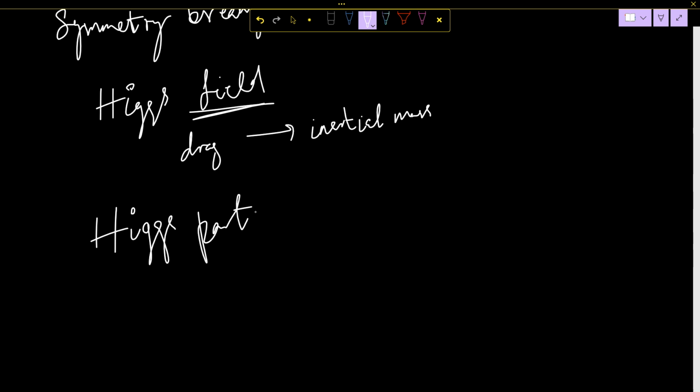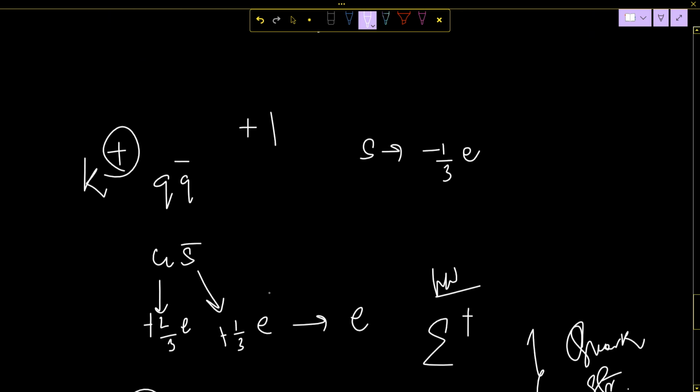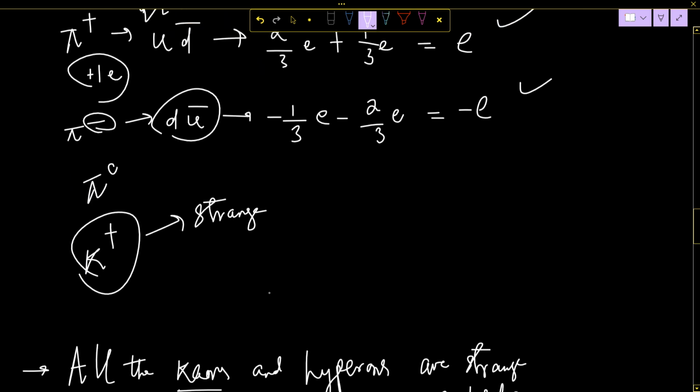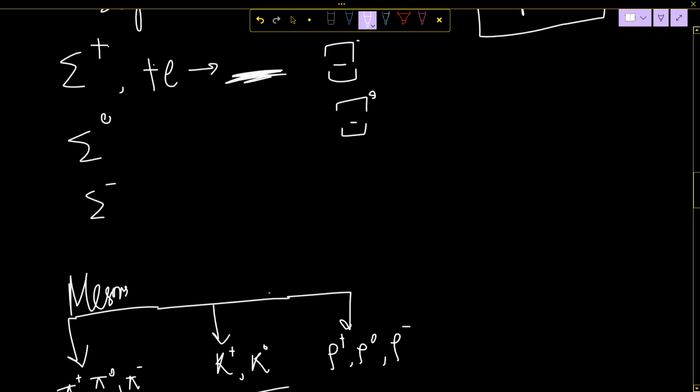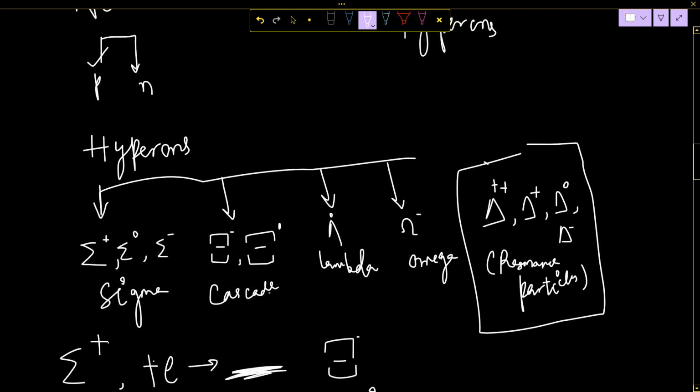These things are mainly performed at CERN, which is in Switzerland. The particle accelerator is there. You can read more about CERN. So this is much about quarks, strangeness, strange particles, hyperons, kaons, mesons, all these things.